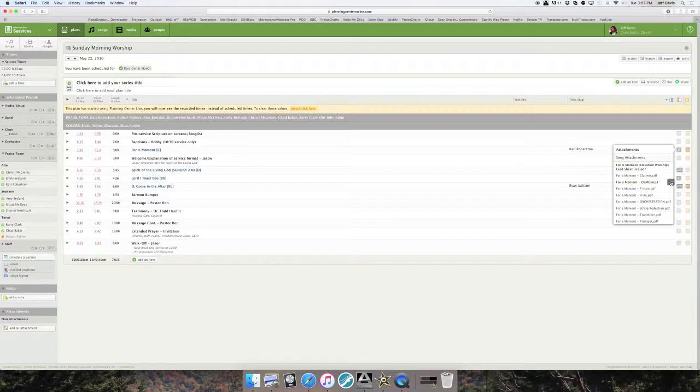Now remember, some of our songs, we put up attachments of parts, so be sure you would open, for instance, this one does not have them, but say for instance, if there was For a Moment soprano, For a Moment bass, of course that's the one you would want to get.